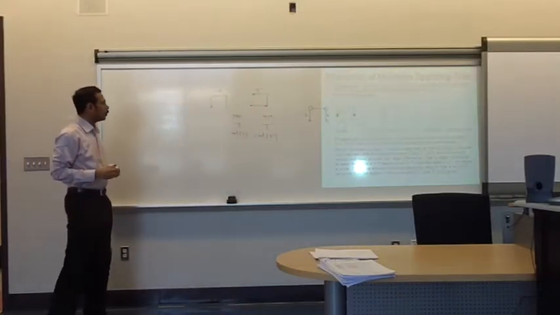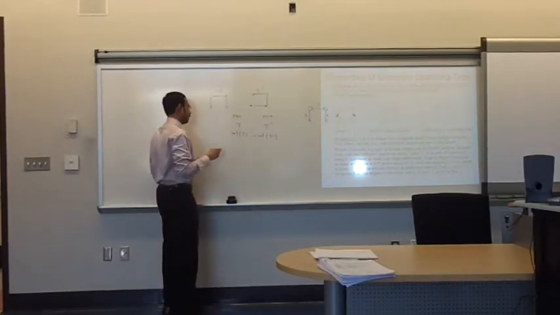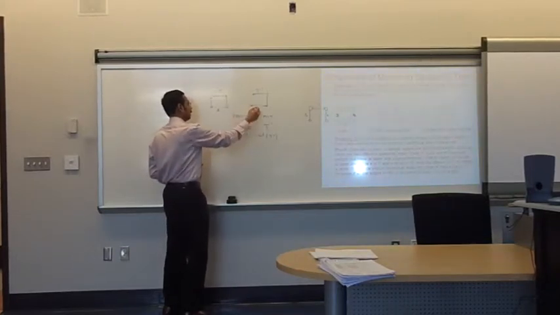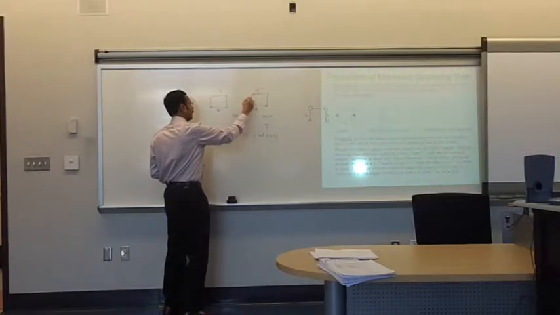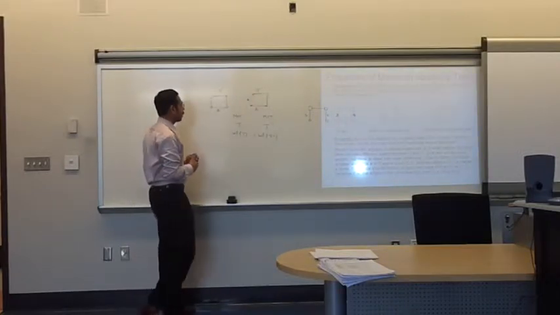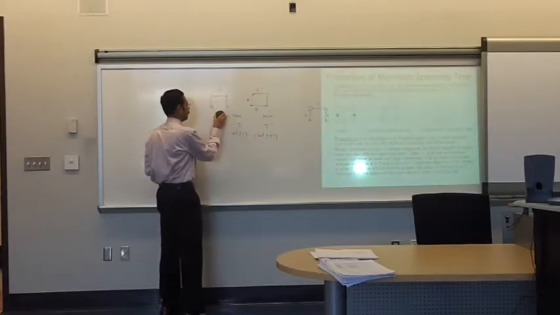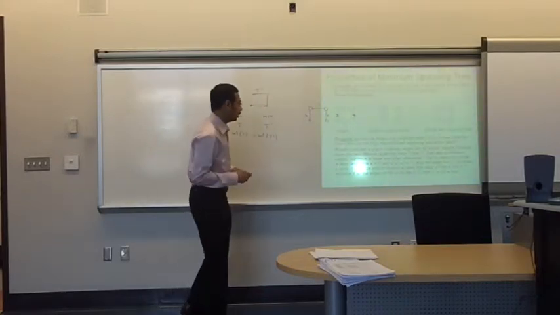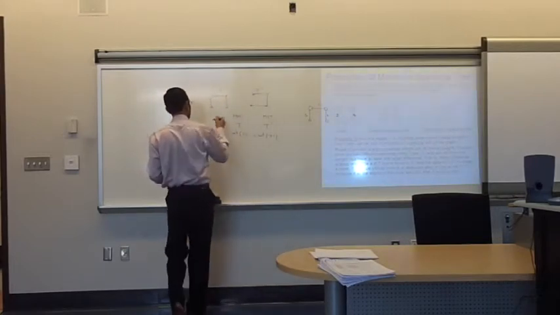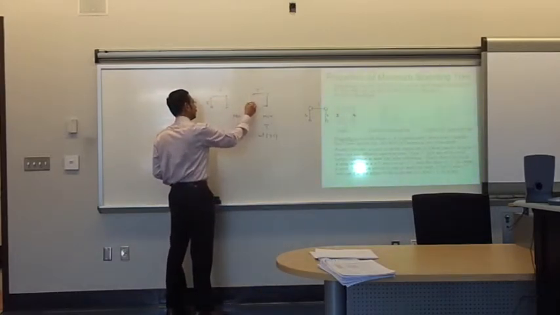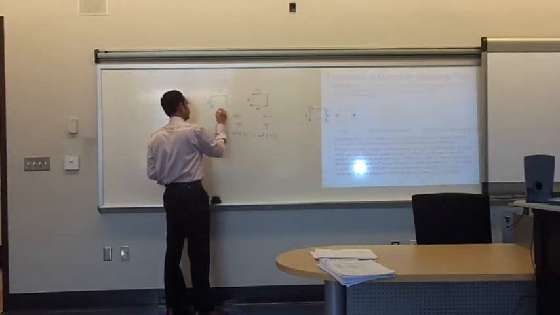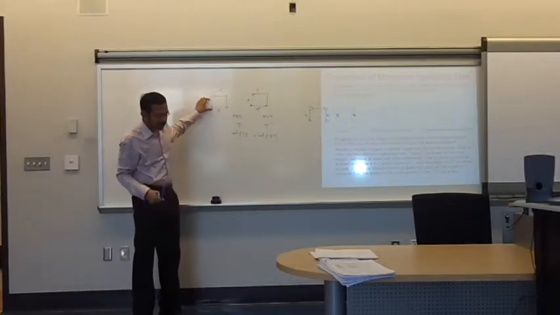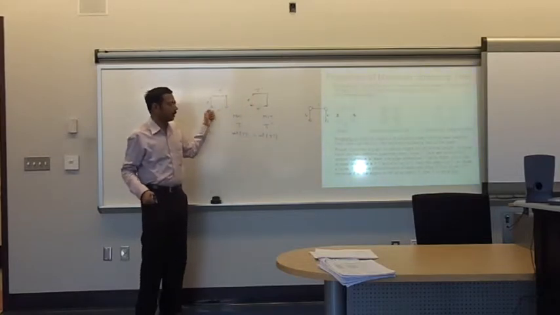So there should be one edge E that is in T and not in T prime, and there should be one edge E prime that is in T prime and not in T. So they should be structurally different: one edge that is here and not here, and one edge that is here and not here.